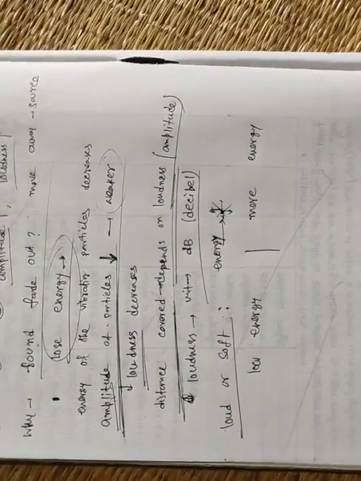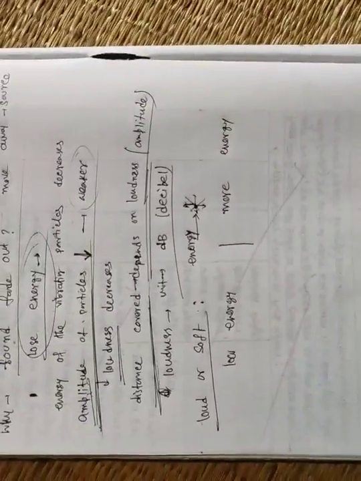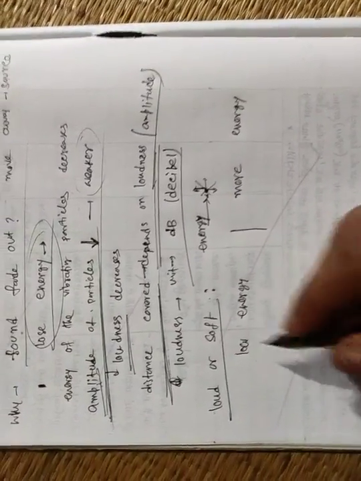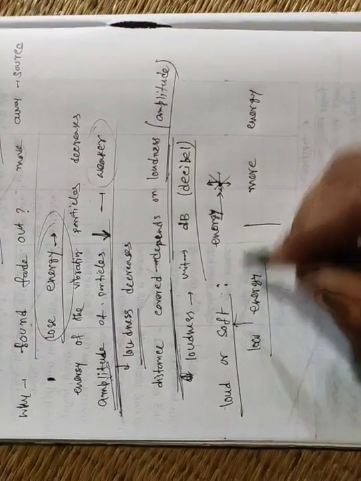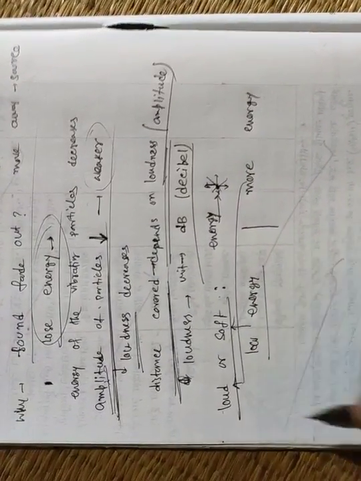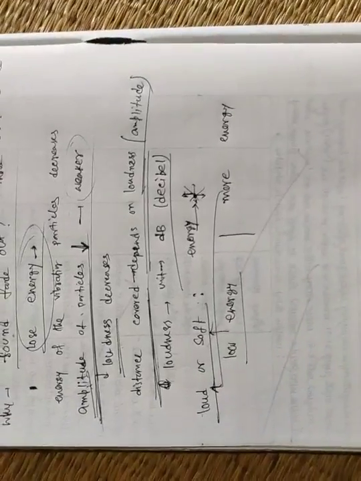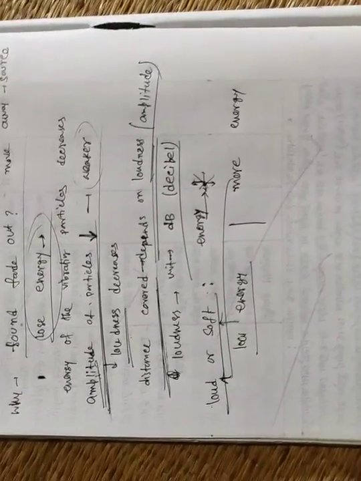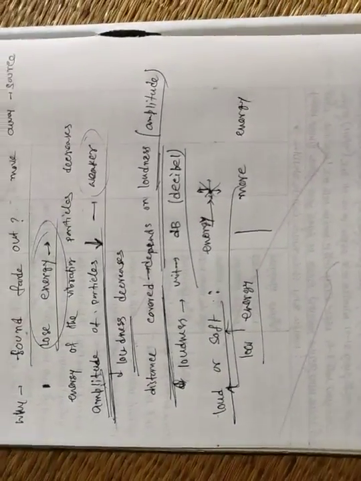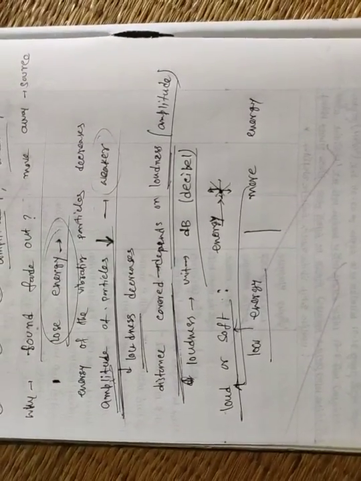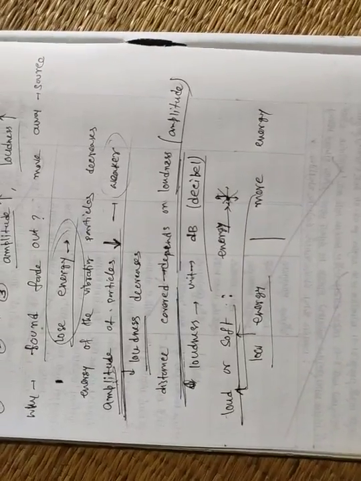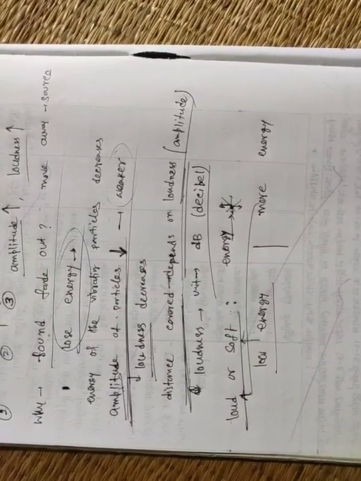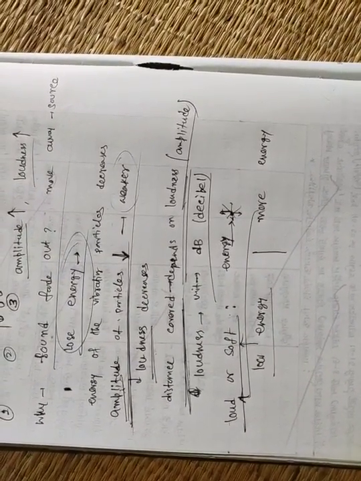So when we give more energy, the sound produced is very loud, and when we give low energy, the sound produced is soft. That means when the energy of the particle is very high, the sound is very loud, and when the energy of the particle is very low, the sound produced is very soft. Clear?